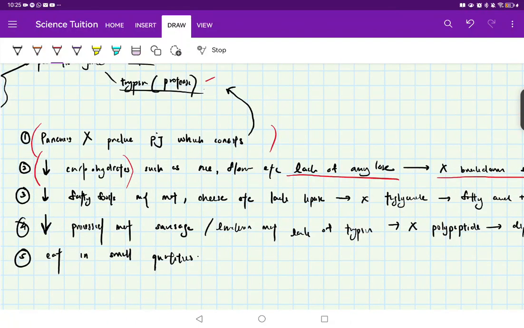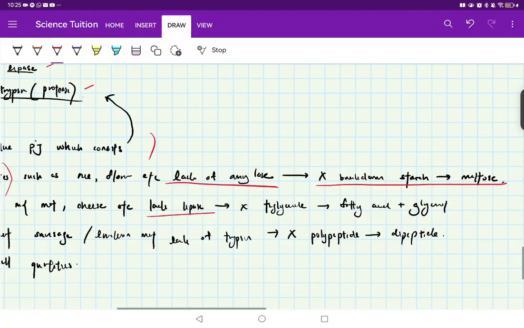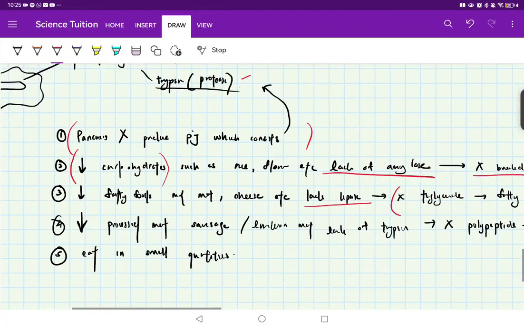So the next one is we have to reduce fatty foods because we don't have lipase anymore. And without lipase, we cannot break down triglycerides into fatty acids and glycerol for absorption. So you see how I'm getting?